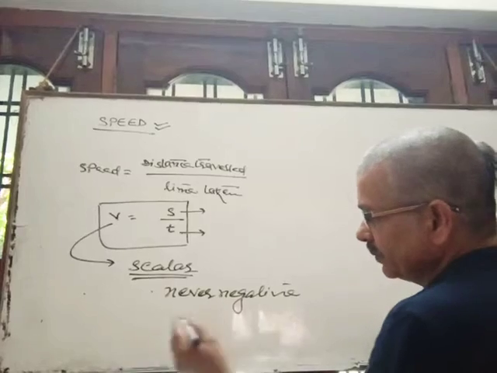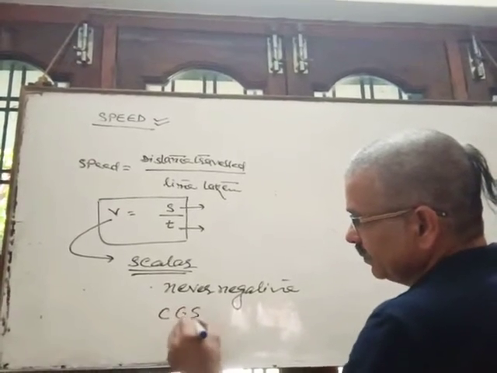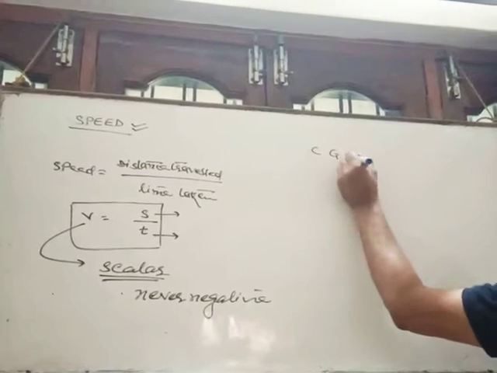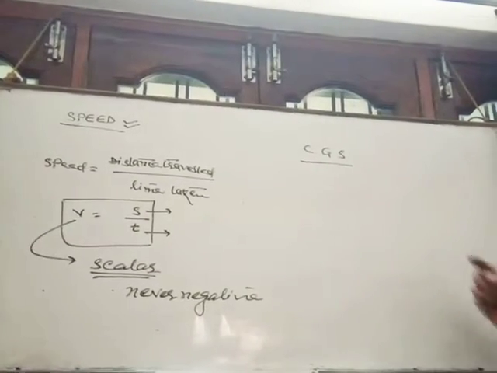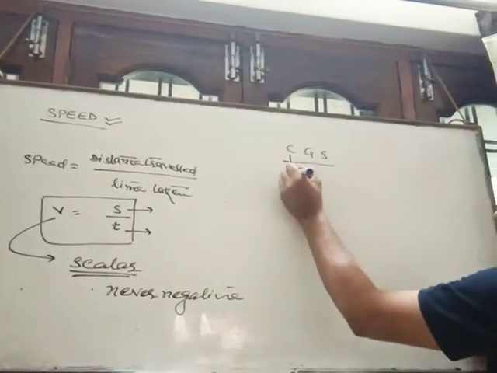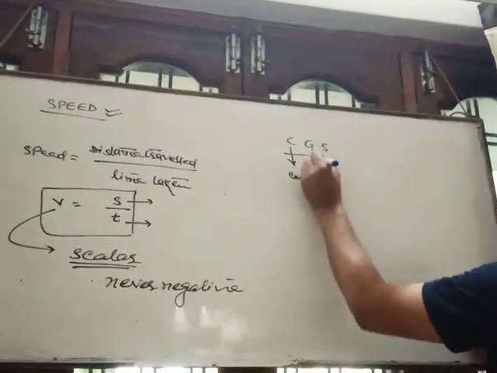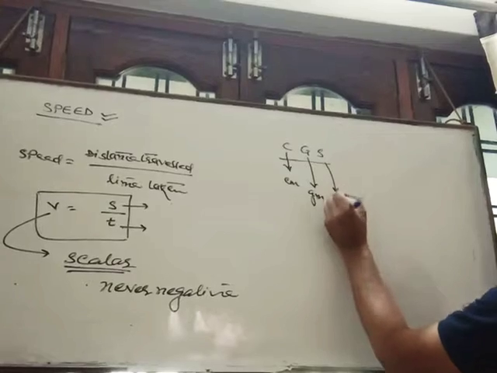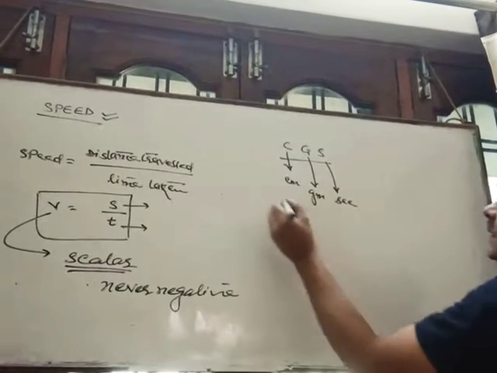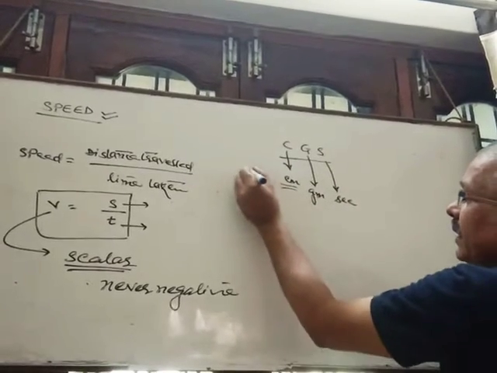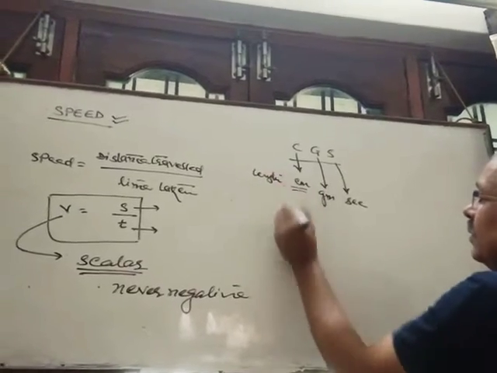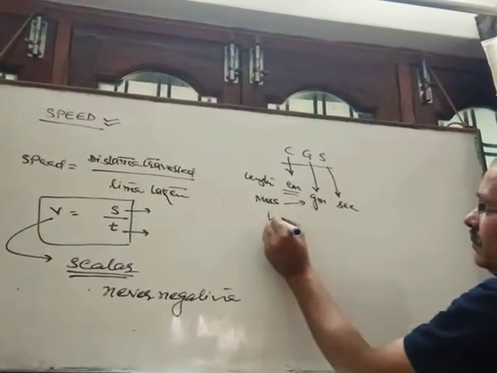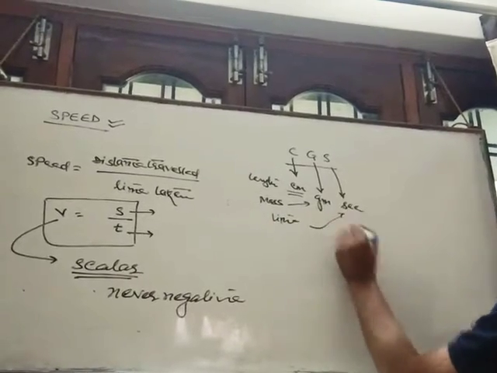Its unit in the CGS system. CGS is a system of measurement. C stands for centimeter, G stands for gram, and S stands for second. Means length is in centimeter, mass is in gram and time is in second.